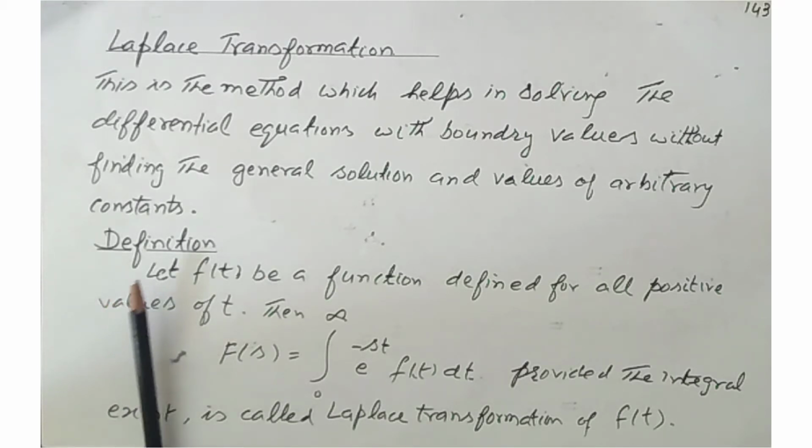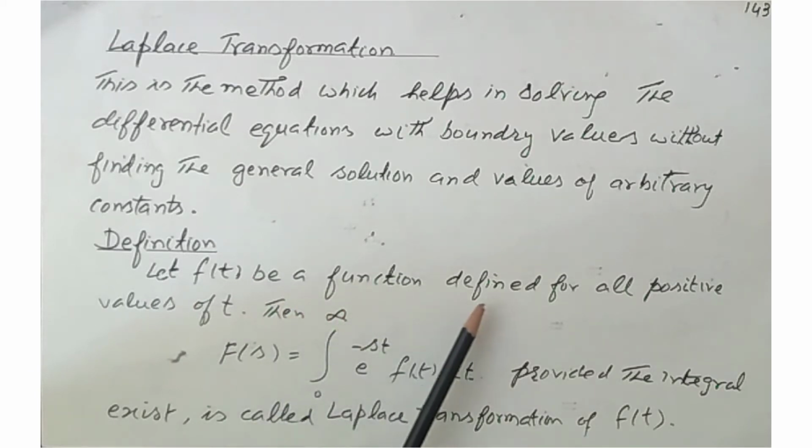Now, the definition of Laplace transformation is that let f of t be a function defined for all positive values of t, then F of s equals the integral from 0 to infinity of e to the minus st f of t dt, provided the integral exists, is called the Laplace transformation of the function f of t. This is the main formula to find a Laplace transformation.